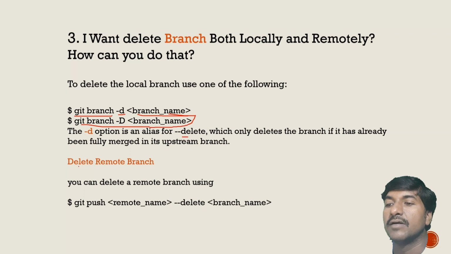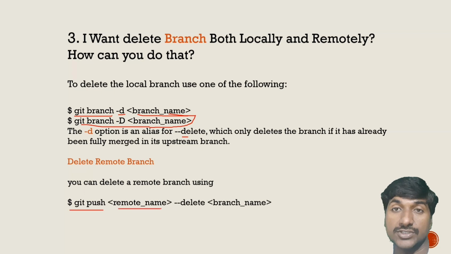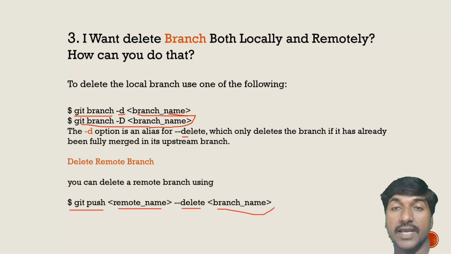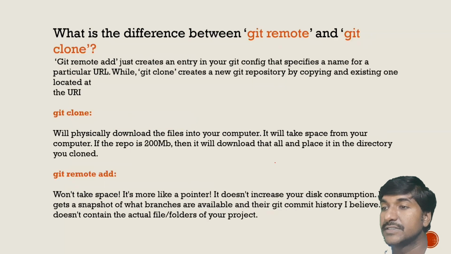If you want to delete remote branches, then you have to use the command git push, then the remote name, which is nothing but the origin name, then --delete and the branch name. Whatever branch name you want to delete, you have to specify here. By using git push, remote name, --delete and the branch name, you can easily delete the remote branch. And the next question is, what is the difference between git remote and git clone?